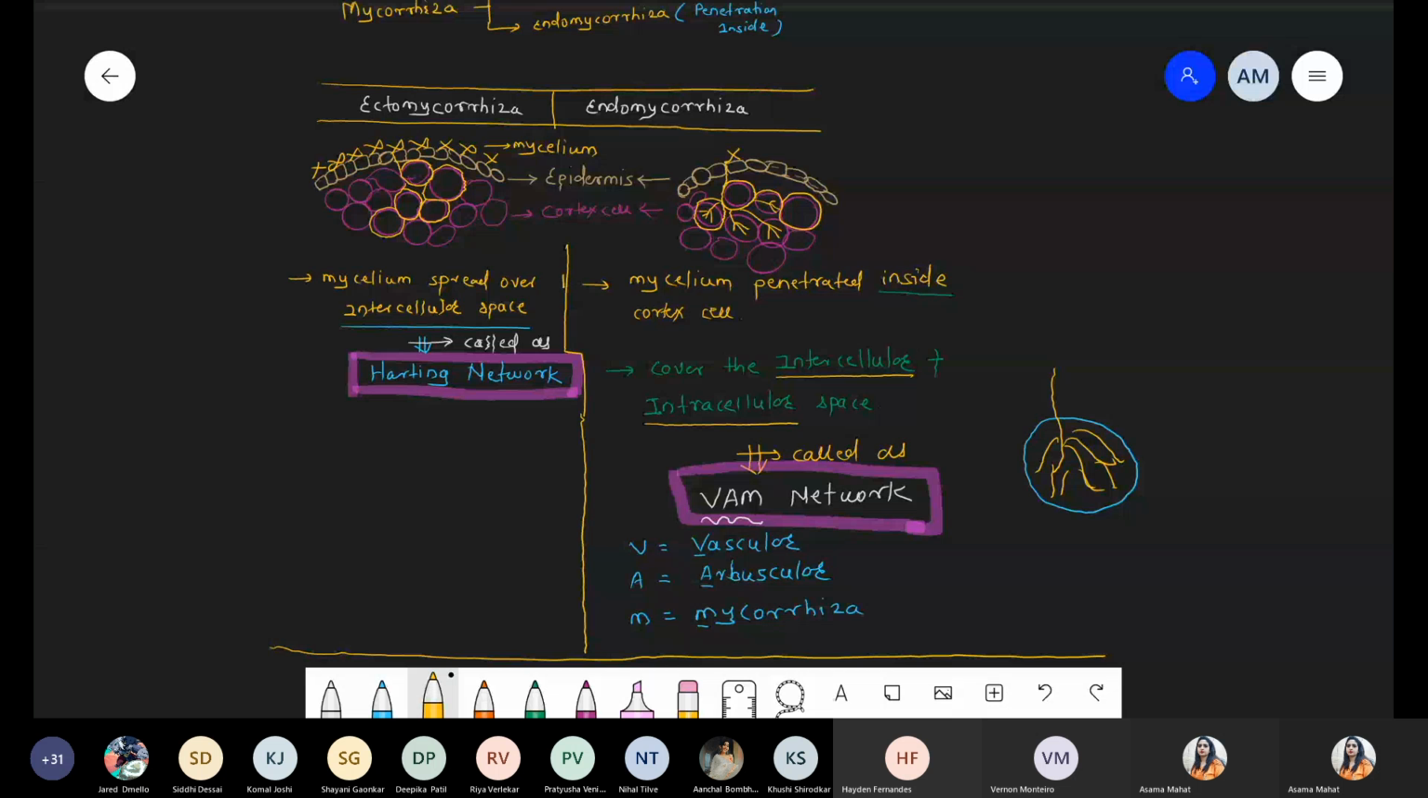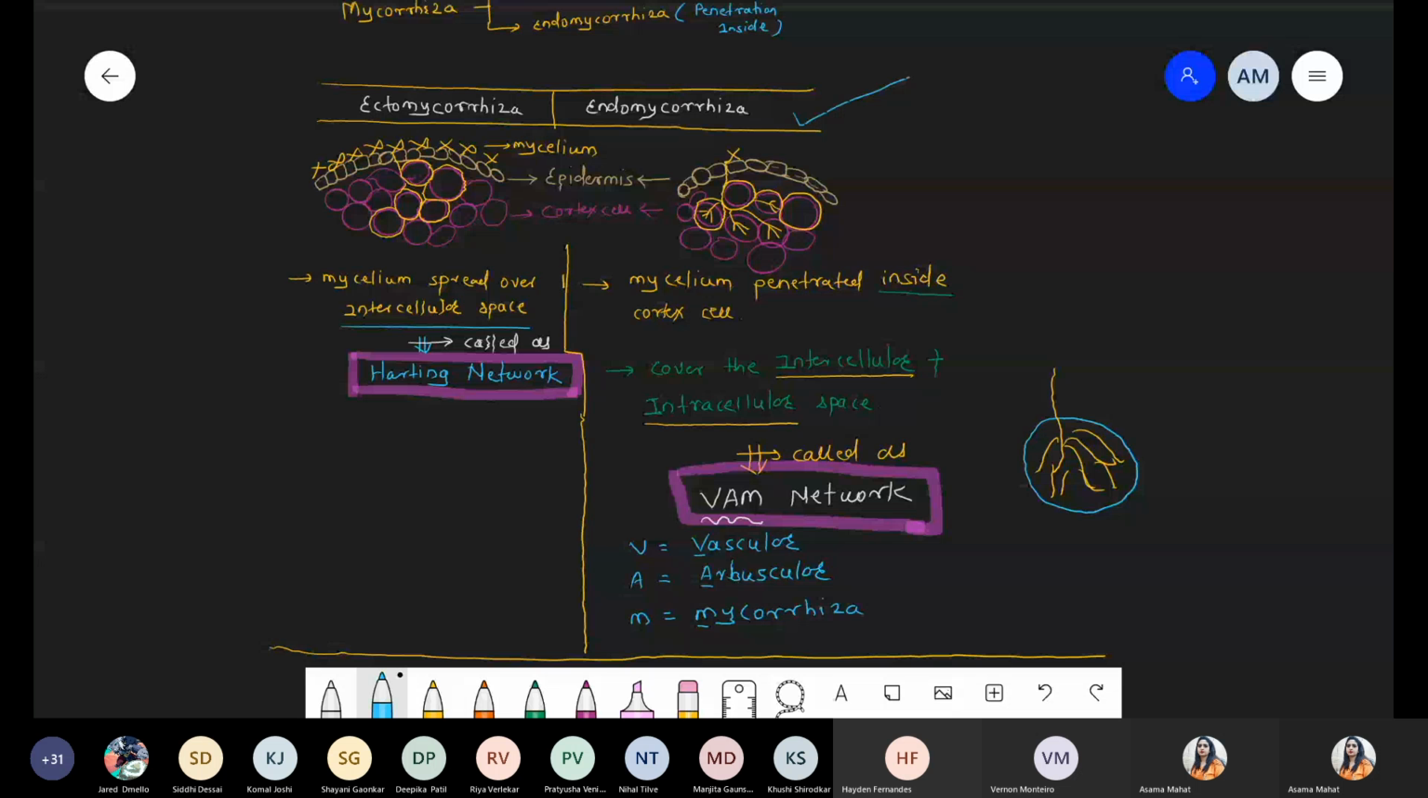Okay, now tell me, whatever the process is going on, endo as well as ectomycorrhiza, what is the benefit of both? What is the purpose? Provide nutrition, provide minerals, provide phosphate to the plant cell. So can you tell me which one is better? Out of these two methods, ectomycorrhiza or endomycorrhiza? Endo. Yes, Deepika, true. So this is the better technique.